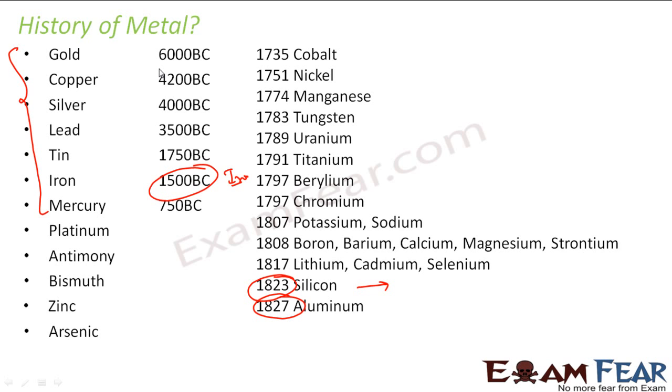If you see 6,000 BC, the only metal known was gold, and then they came to know about copper, and then about iron, around 1500 BC. They called it the Iron Age, right? And then they came to know about zinc, and then titanium, and boron, calcium, magnesium were all recently found, and aluminum was also recently found. So that's how they found the metals. It's not that one day they found everything. It's our ancestors who did research, and based on their experiments, they found all these metals.